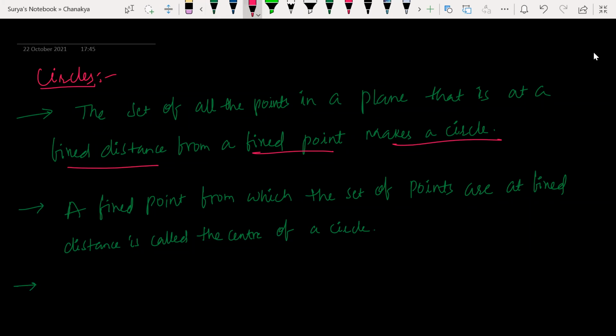What is the center here? It is the fixed point from which the set of points are at a fixed distance.